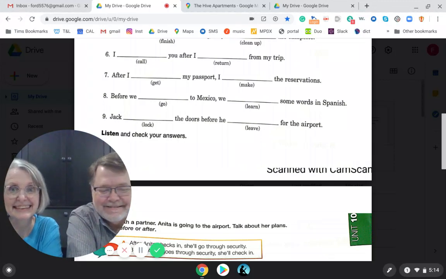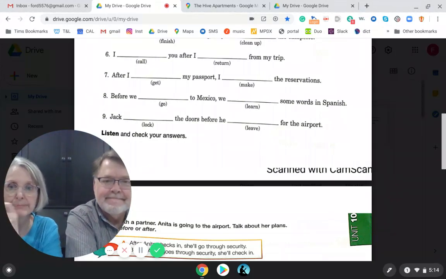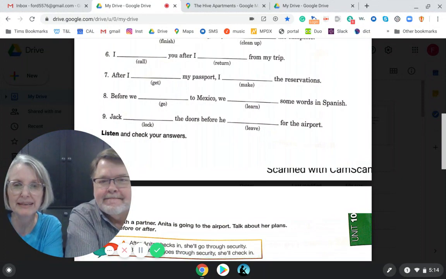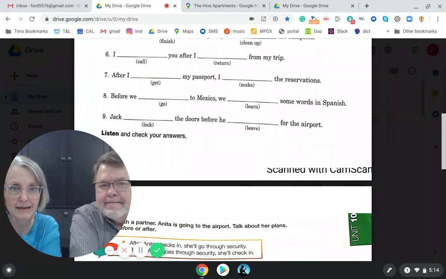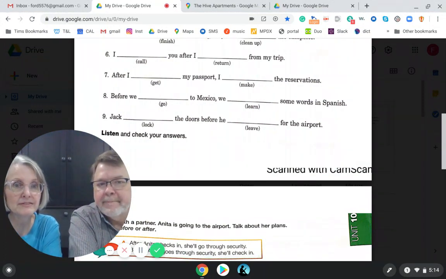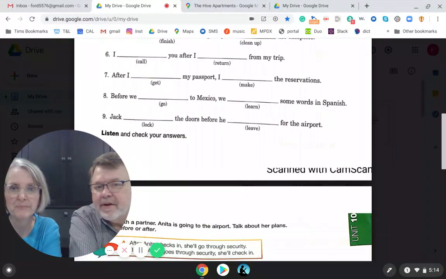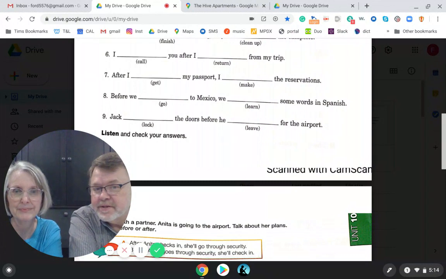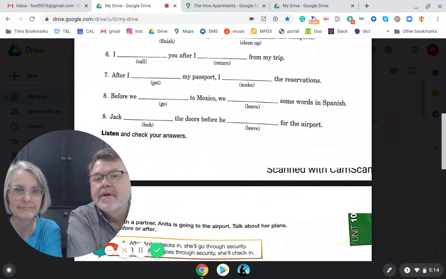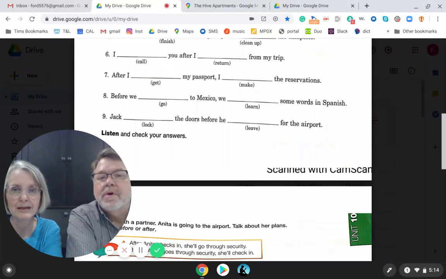Number 8 starts with before, so that's going to be the one with the present tense verb. So before we go to Mexico, we will learn some words in Spanish. Yep. And number 9, notice the before is in the middle of the sentence. So the second verb is going to be present. The first verb is going to be future. Jack will lock the doors before he leaves for the airport.